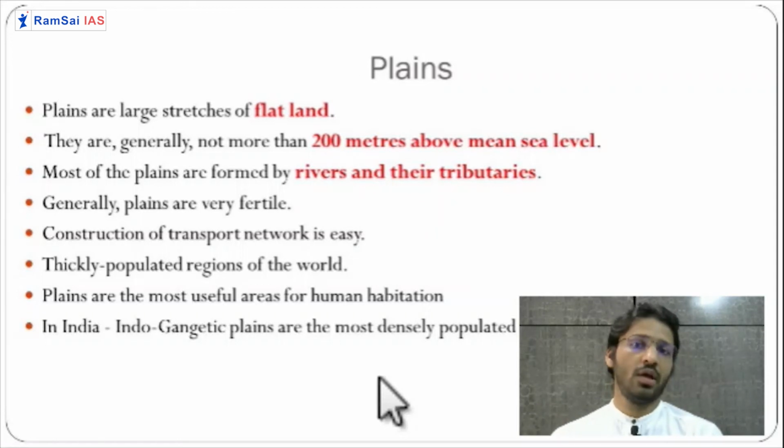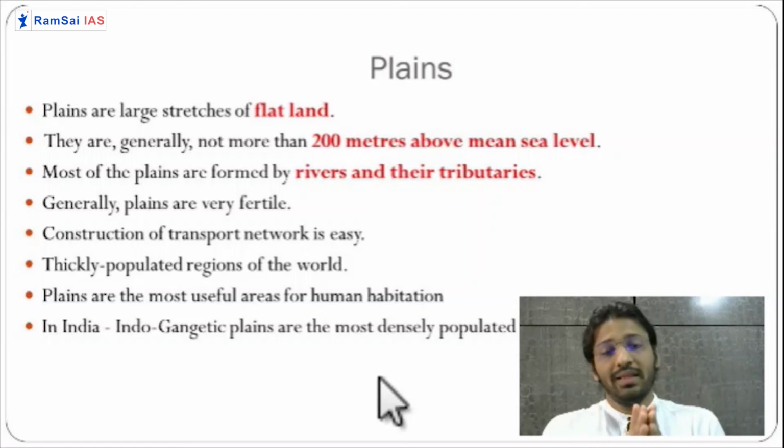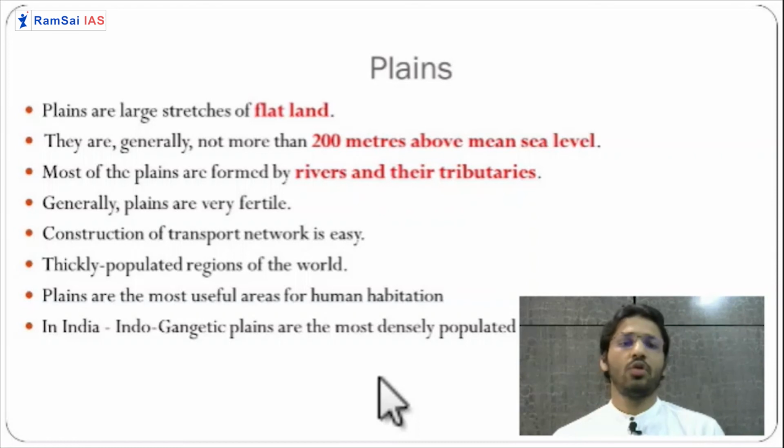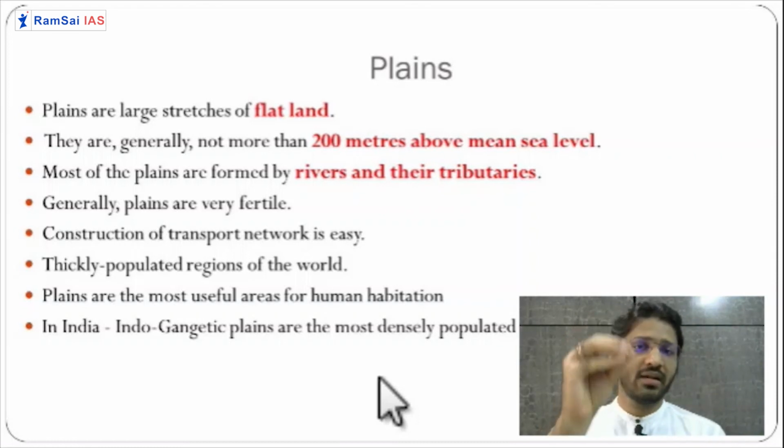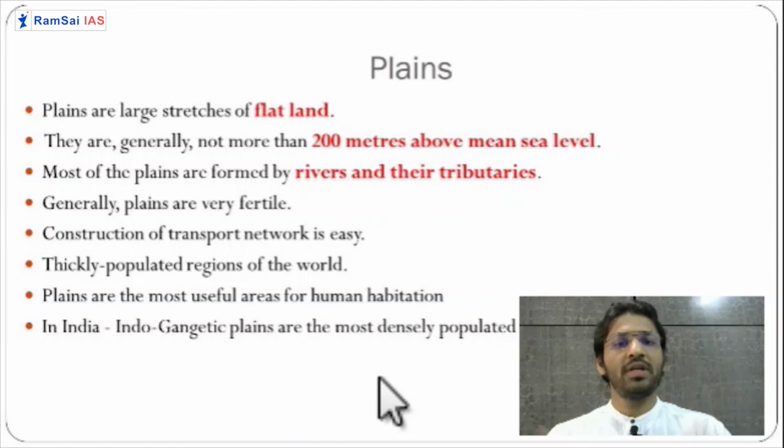So here, so many rivers are coming on the plains, their speed get reduced. So when rivers and their tributaries, their speed get reduced, they spill out so many deposits they have brought from the mountainous region, and they help creating more and more area for the plains. So generally, most of the plains have been created by the rivers, but there are certain plains which have been created by the tectonic activities. But most of the plains are created because of the activities or depositions of the rivers.